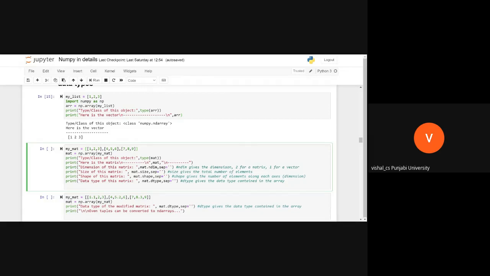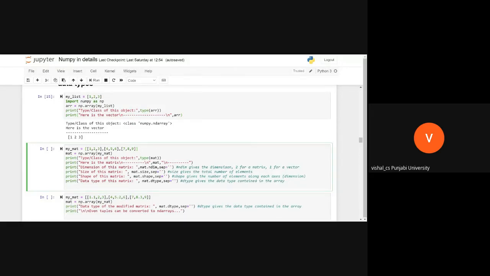So please see here. If you have to check the dimensions, how can you check them? You simply write the NumPy array name dot ndim. You check the third line; I have written ndim. That means the third line will give the number of dimensions.